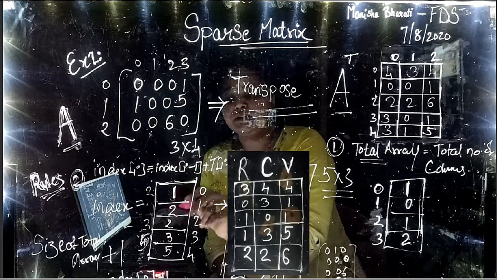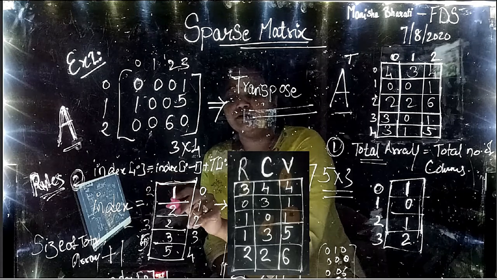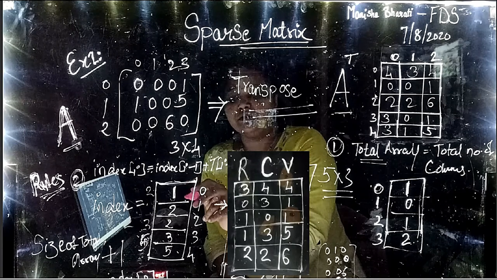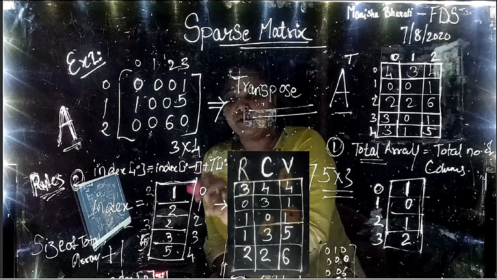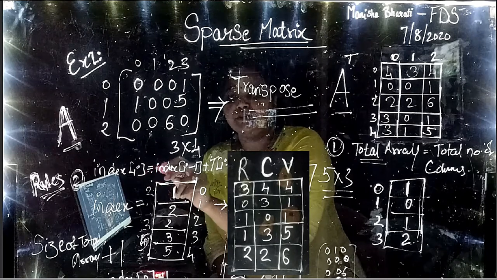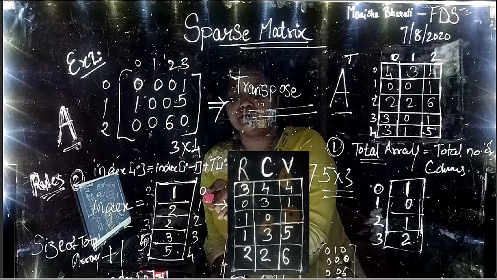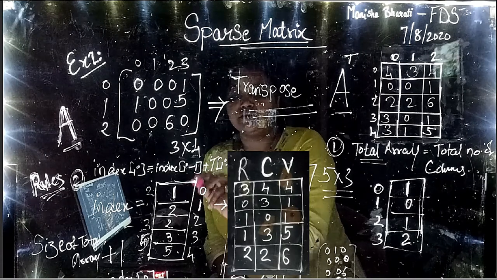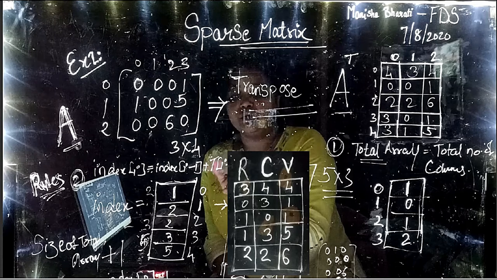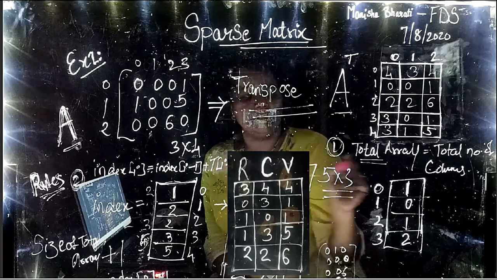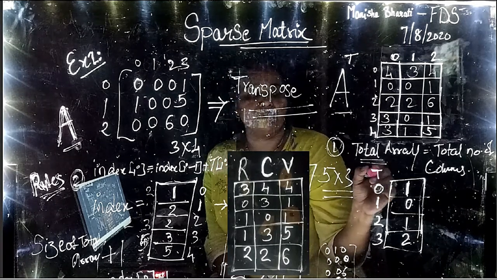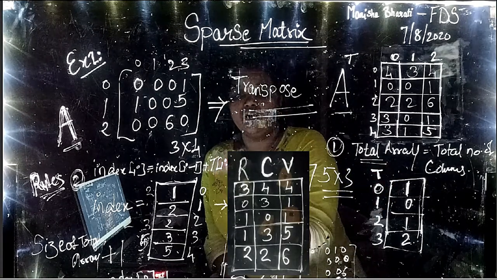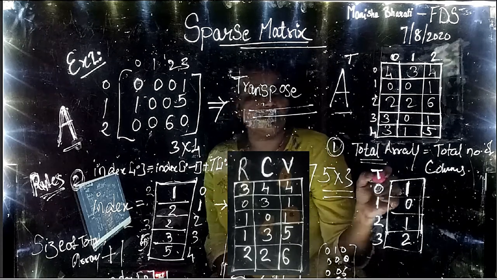Let us calculate the next value, that is index of 1. Index of 0 is 1 by rule. Now we will apply the formula: index of 1 will be index of I minus 1, so I is now 1, and 1 minus 1 is 0. So what is there in index of 0? 1. 1 plus the total array, let us indicate it by T. T of I minus 1, that is T of 0.